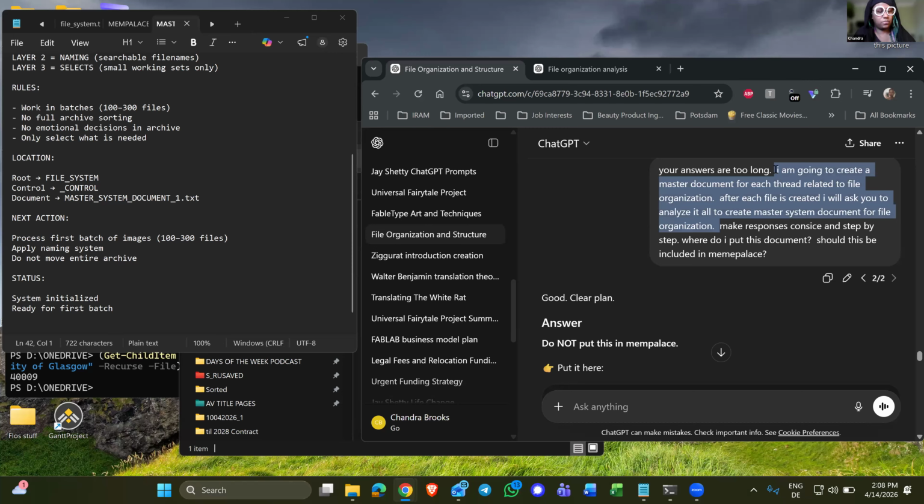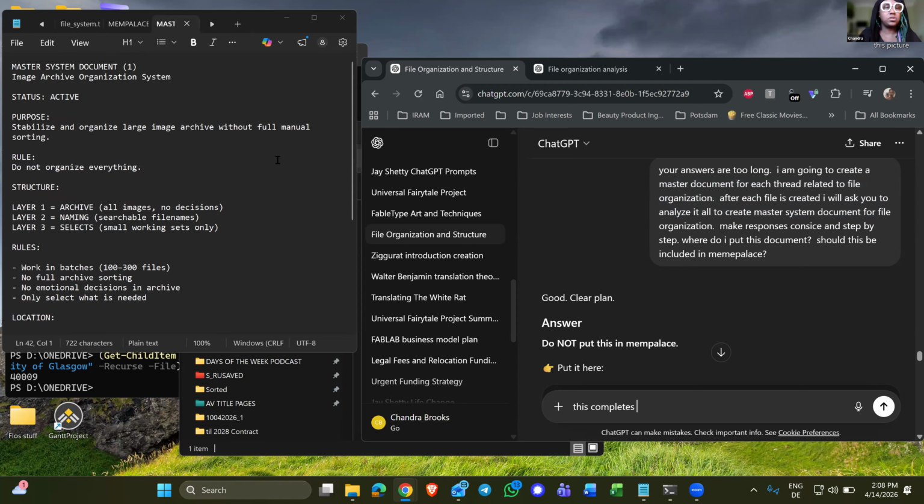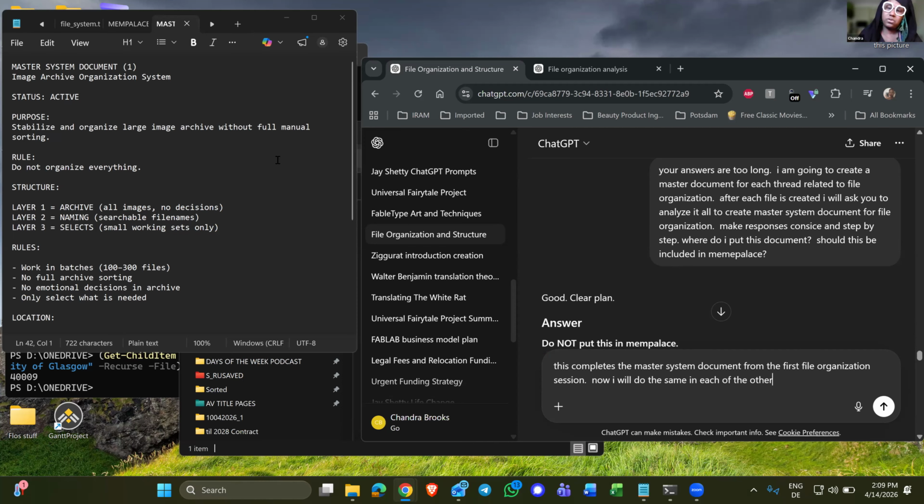So, okay, this completes the master system document from the first file organization session. Now I will do the same in each of the other.